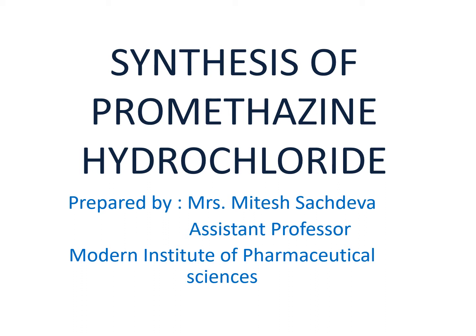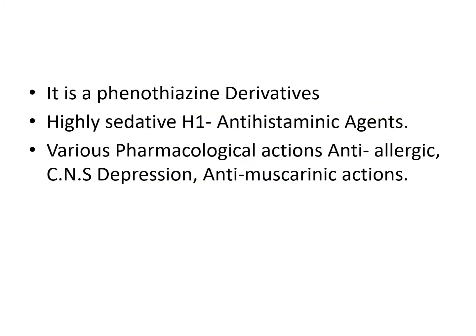Today, in this video lecture series, we are starting with a new drug, that is promethazine hydrochloride, which is taken from the fifth semester syllabus, Medicinal Chemistry 2nd. First, I am going to give an introduction.